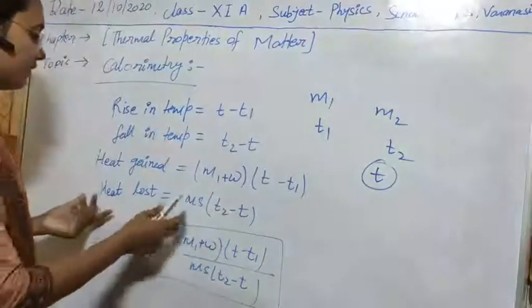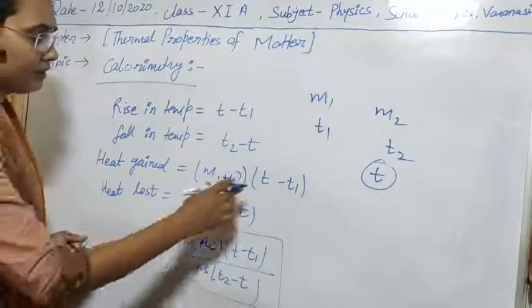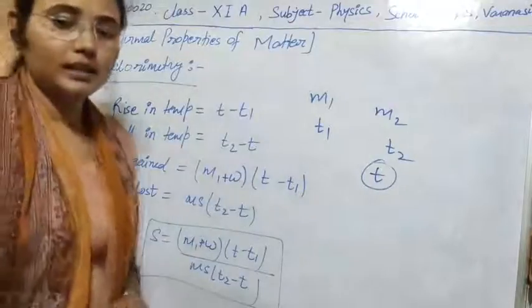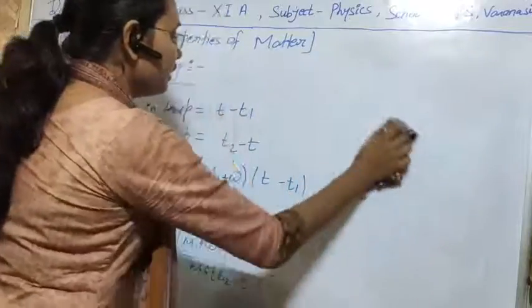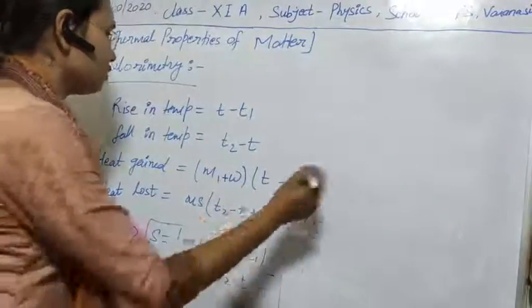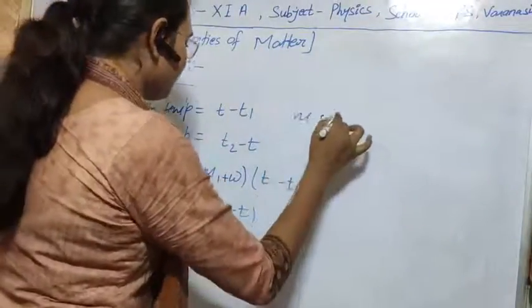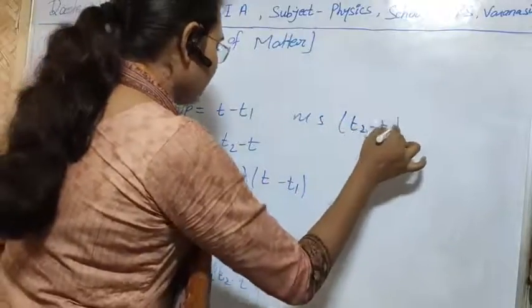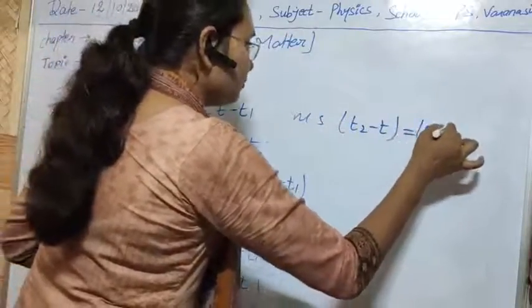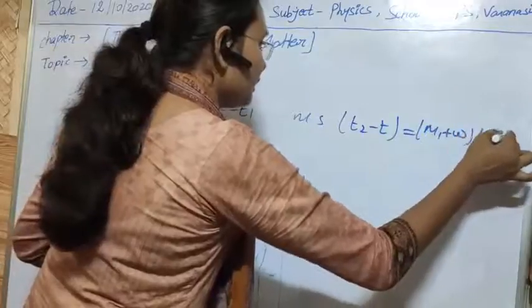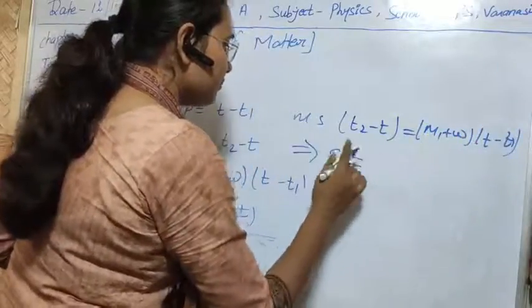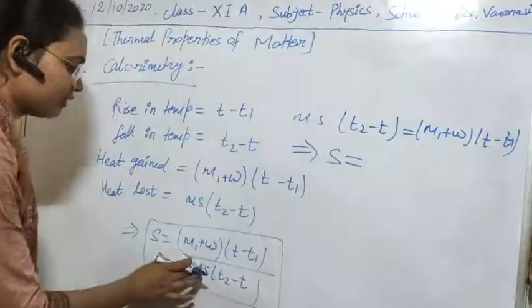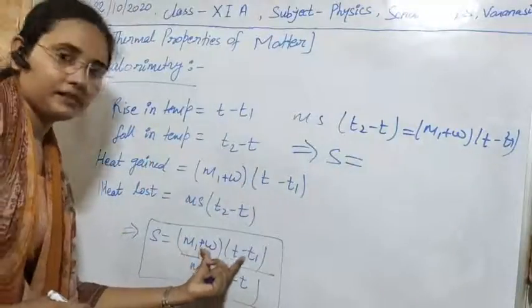So we can equate these two quantities: heat gained by the water equals heat lost by the substance. Finally we can write m s (T2 minus T) equals (M1 plus W)(T minus T1). Clear?